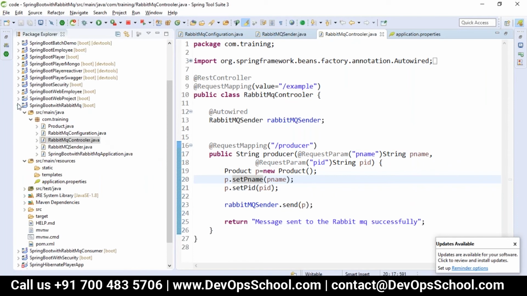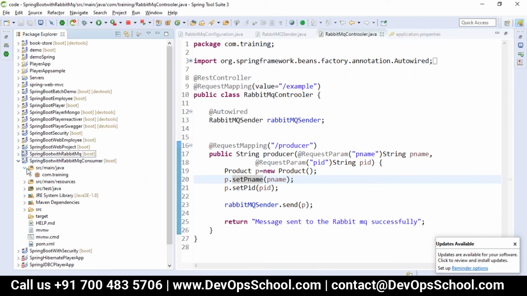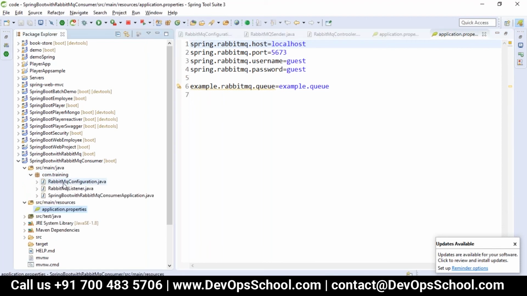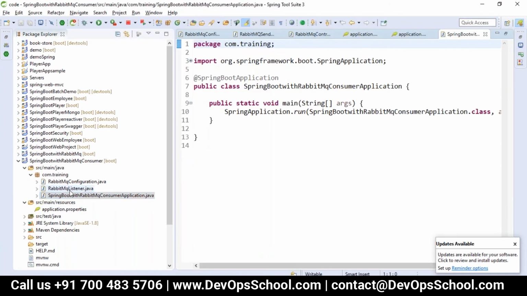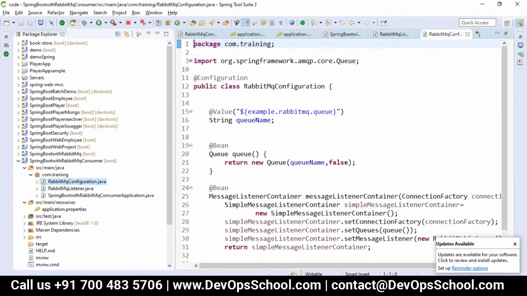I've taken one consumer example here, my simple Spring Boot application, where I have a listener to listen to it, and I have a configuration. How will we configure it?